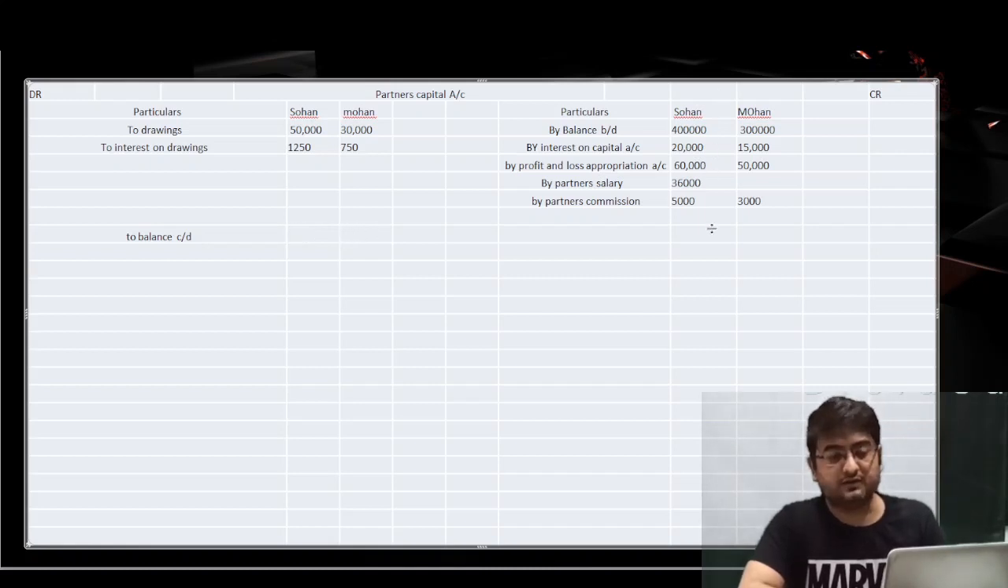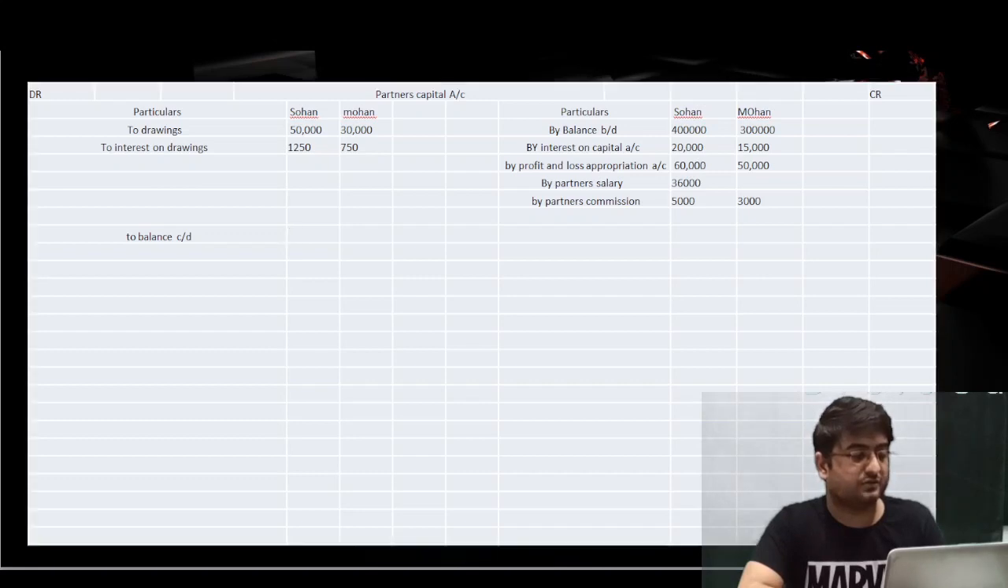So add the credit side for Sohan and subtract Sohan's debit amounts. You will get the balance c/d of Sohan, and again in case of Mohan, add all the credit items of Mohan, find the sum, subtract the debit side amount, the two amounts, you will get the closing balance of Mohan as well. Okay, so hope you guys understood this question as well.